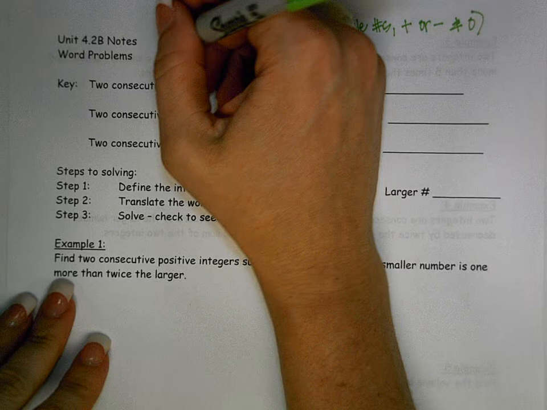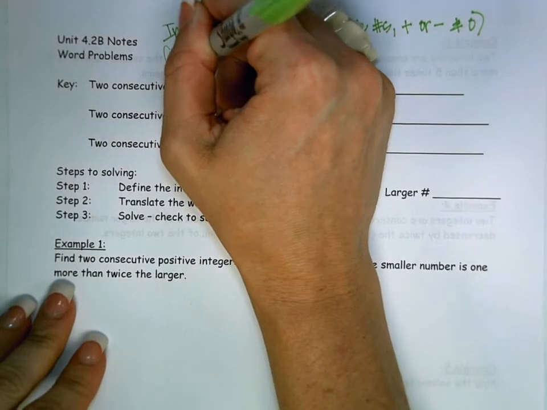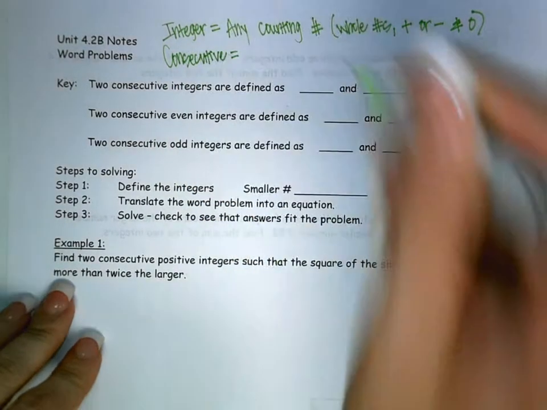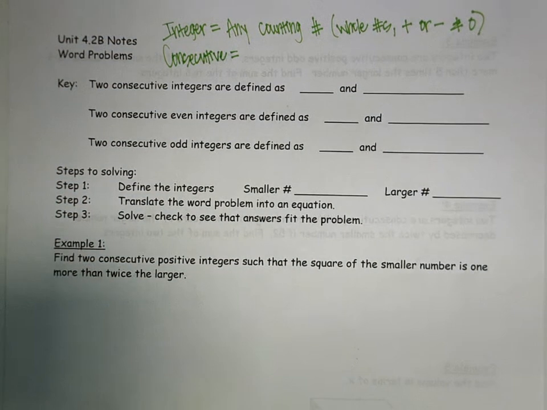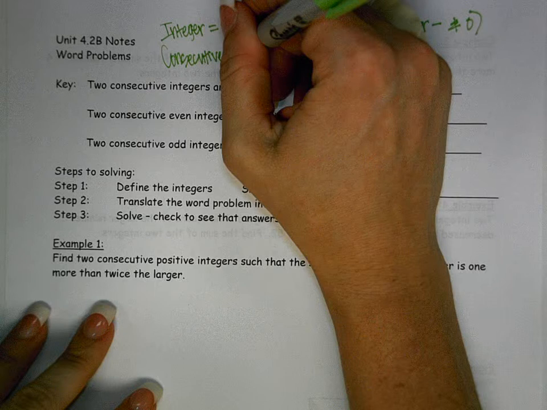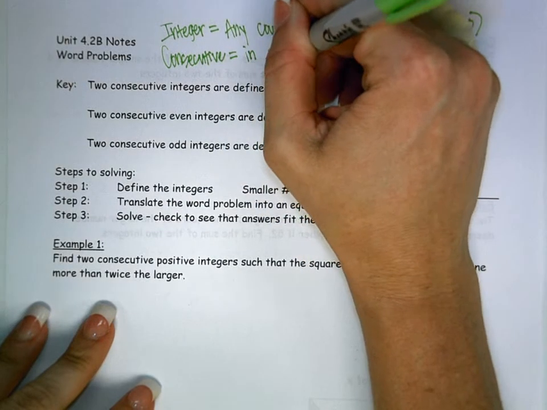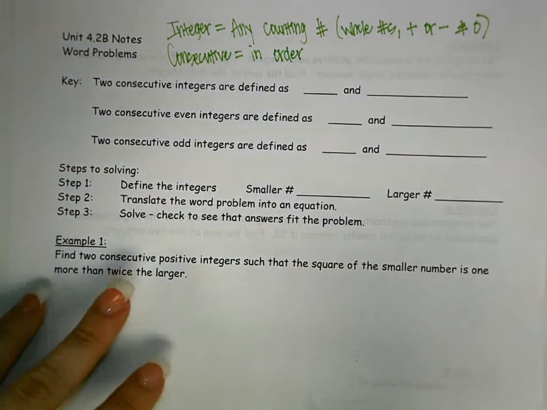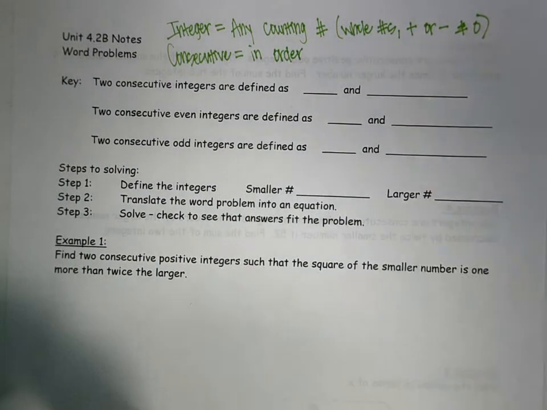The other thing you need to make sure you know is consecutive. Another term is consecutive. So what does the word consecutive mean? Ongoing. Like, what if I asked you, what are the consecutive years in high school? Not how many, but what are they? Freshman, sophomore, junior, senior. We hope. Some people have to repeat. We're not talking about them. Consecutive means in order. So today we are going to be talking about consecutive integers, so numbers that go in order.